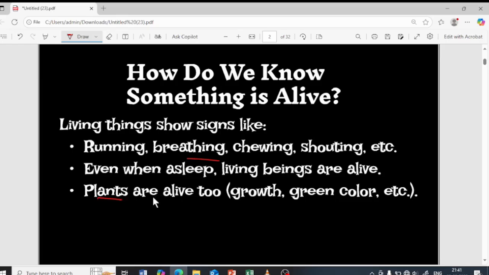Movement, ma'am. How movement? It is not moving, right? There is some sort of movement taking place even if they are not moving like us in general. The growth is there, isn't it? Yes. So we can consider that particular plant is alive. They're green in color, so we can consider that it is alive. Yes, there are some plants which are not green in color and do not undergo photosynthesis and yet they are alive. Yes, there is an exception, but they are alive. The growth is there in all of those organisms, right? So we can consider that plants are again a living creature and that is alive too.